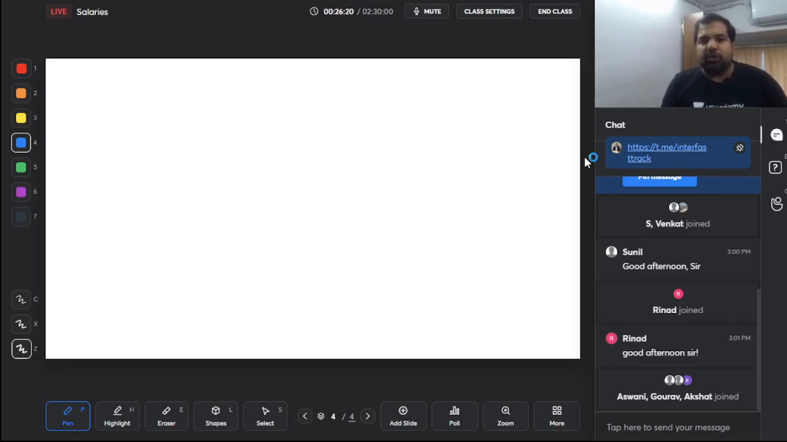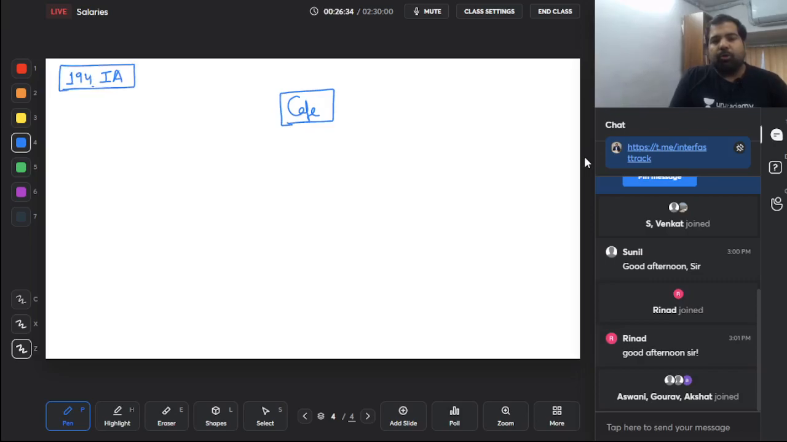Guys, the next section: you love the premises of the cafe, so instead of renting it, you decide to purchase it. So your immovable property you are acquiring, that is section 194IA. This is only for land and building, not for plant and machinery, not for furniture.